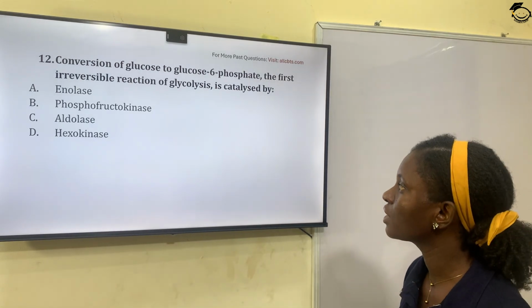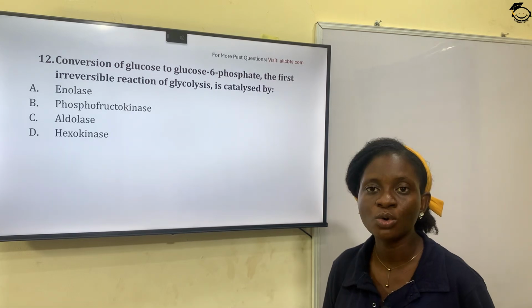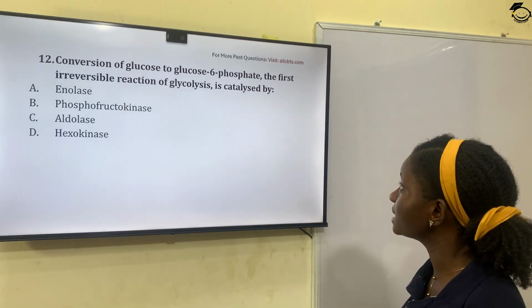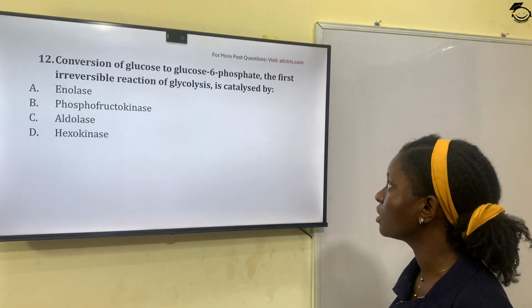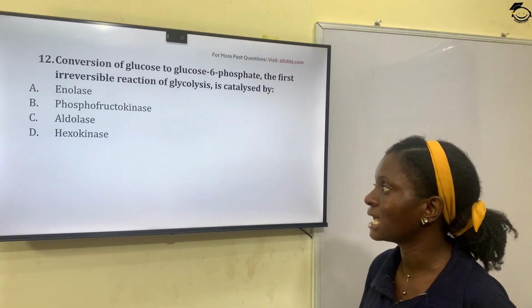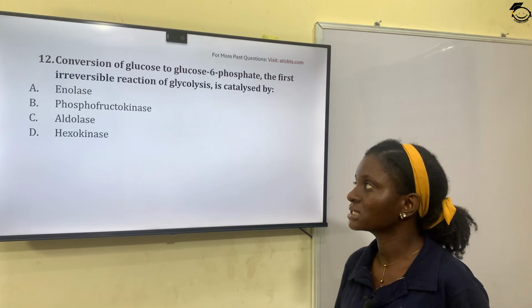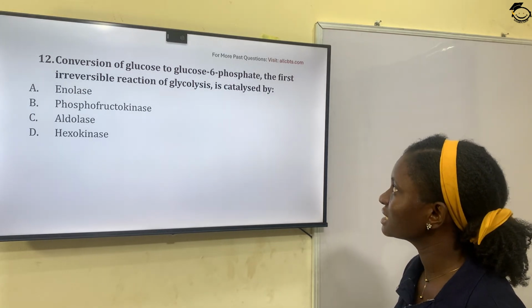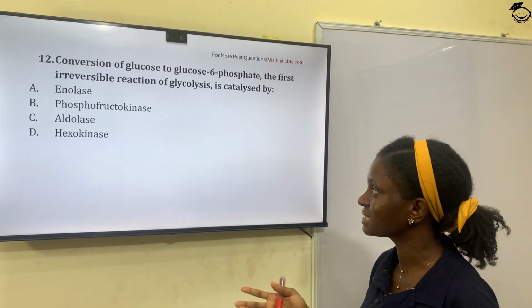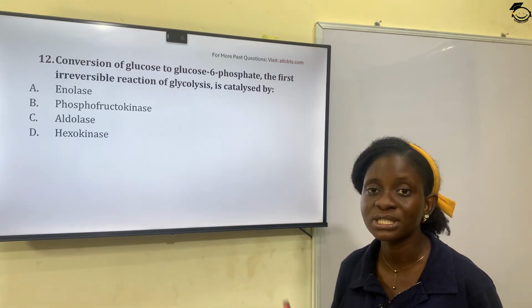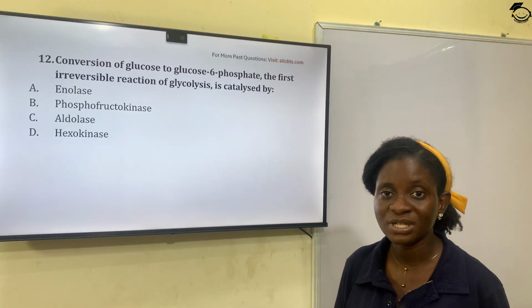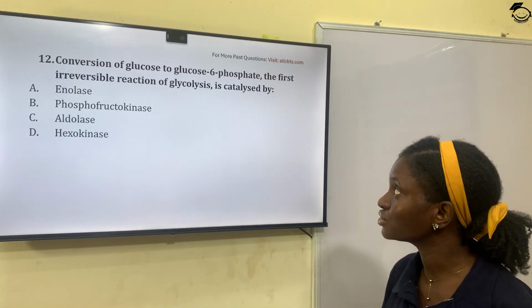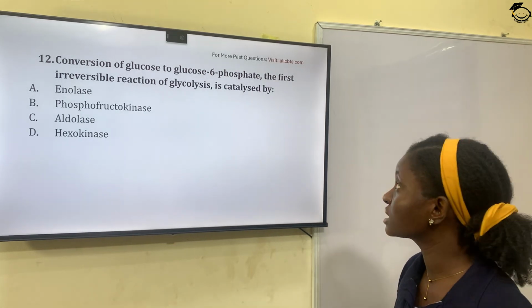Question 12. Conversion of glucose to glucose phosphate, the first irreversible reaction of glycolysis, is catalyzed by which enzyme? All these listed, A to D, are enzymes. So which of these enzymes is responsible for the conversion of glucose to glucose phosphate?